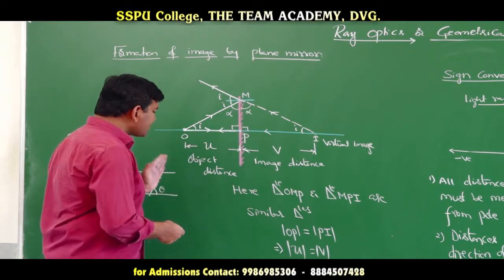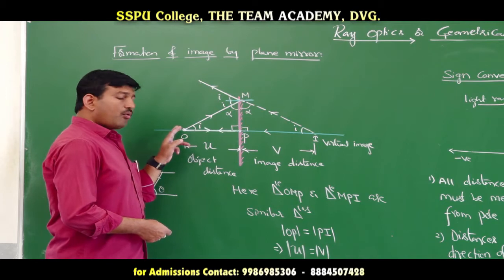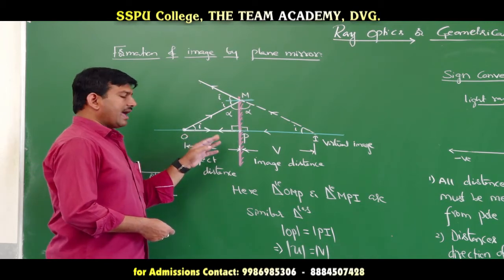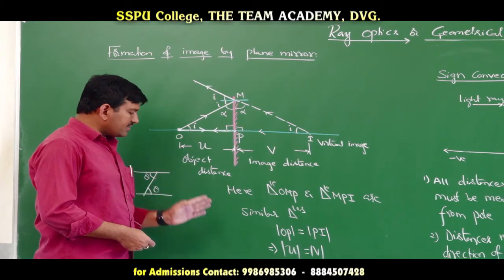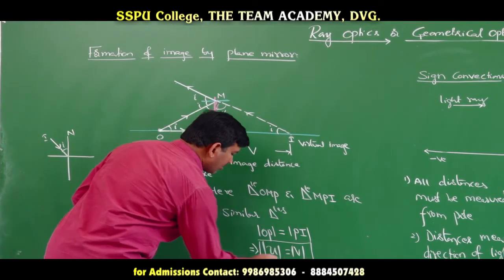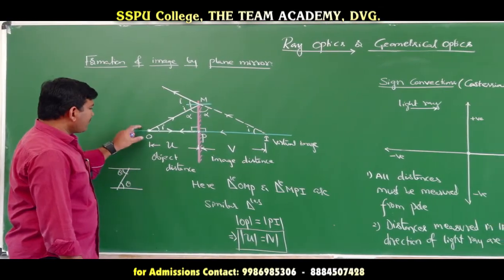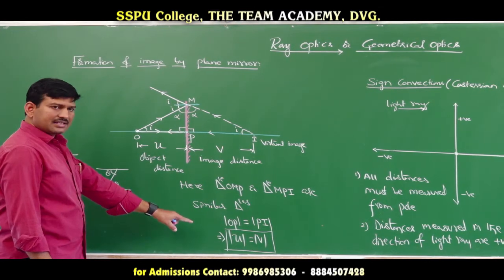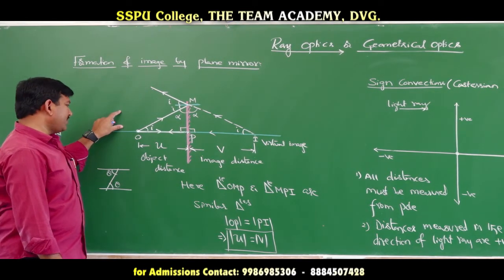That means object distance is always equal to image distance when you keep a point illuminated object on the principal axis like this. Okay. So for a plane mirror, object distance is always equal to what? Image distance. For competitive part of exams and 1 and 2 mark questions, this is important point. Is it clear? So from similarity of mirrors, I can say that for a plane mirror, object distance is always equal to the image distance.